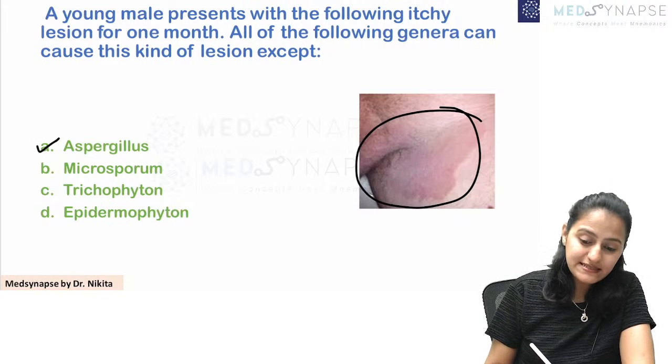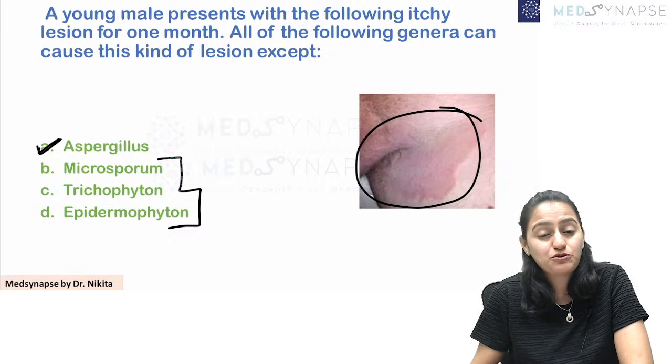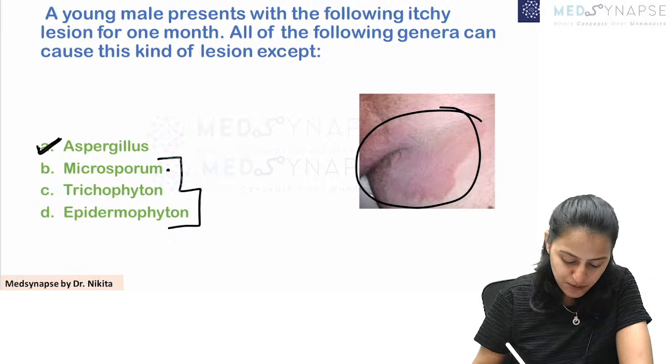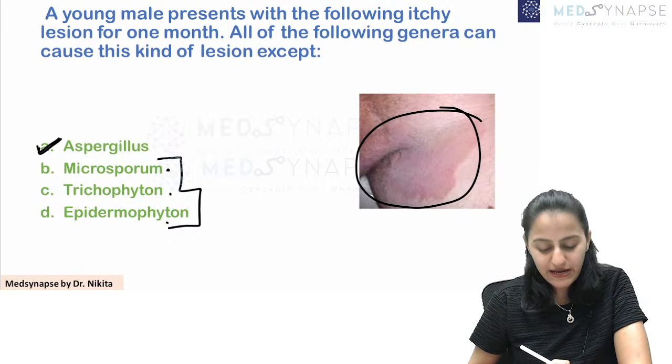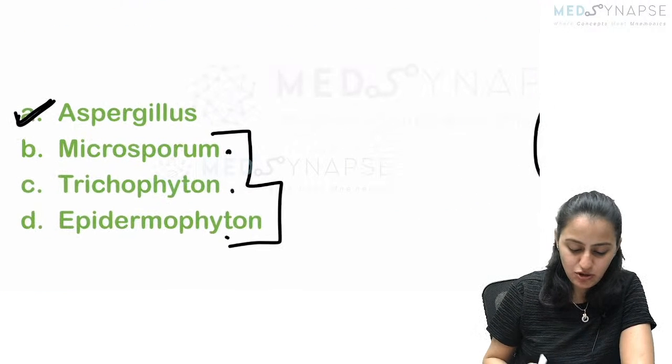Very good. This is Aspergillus. So basically from the options, you know that they are talking about dermatophytosis, right? The skin fungal lesion. So Microsporum, Trichophyton, Epidermophyton, these cause the skin lesions. Aspergillus does not cause that.